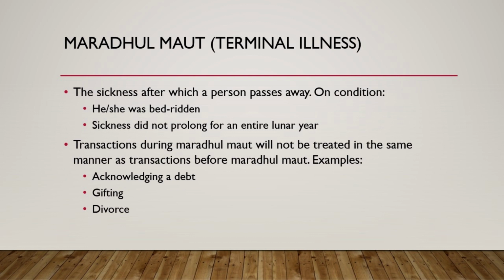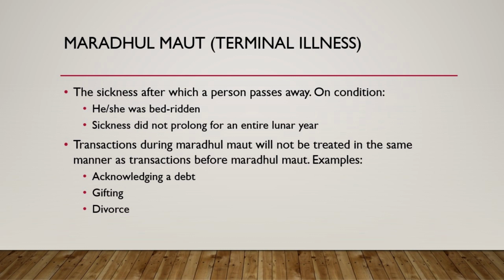What do you call terminal illness? A person is bedridden and he passes away from that sickness. That sickness is called maradul maut. During maradul maut, acknowledging death, gifting, divorce, they have a different ruling. The same ruling will not apply.